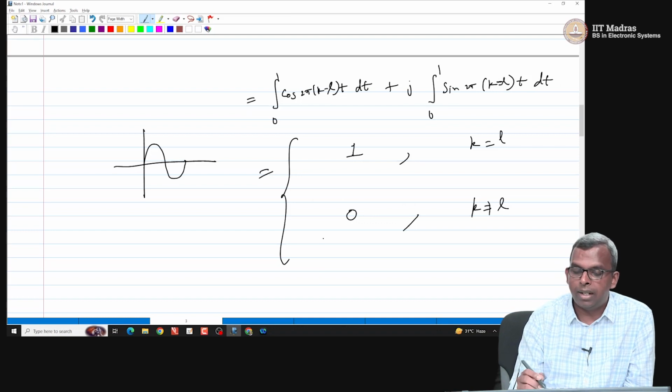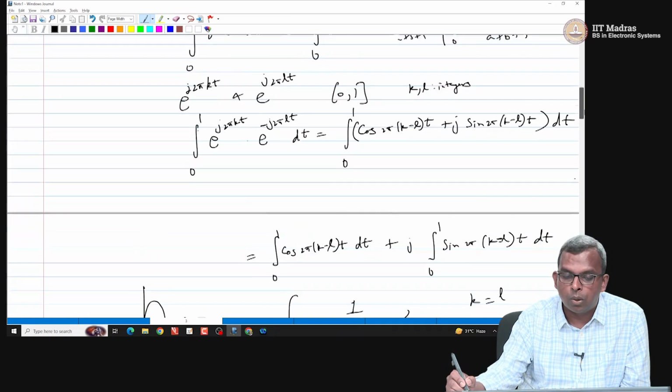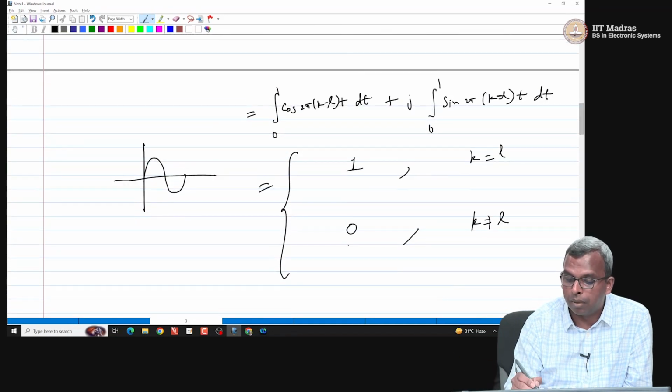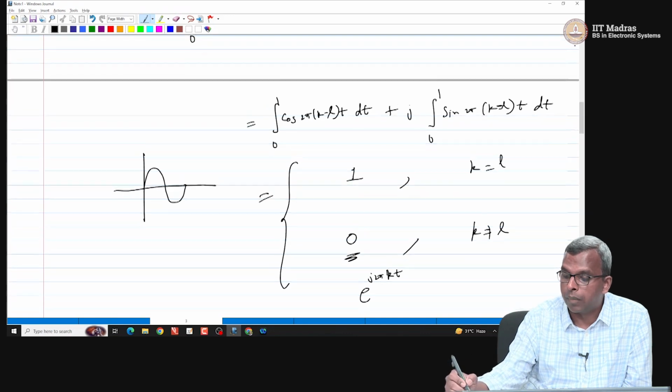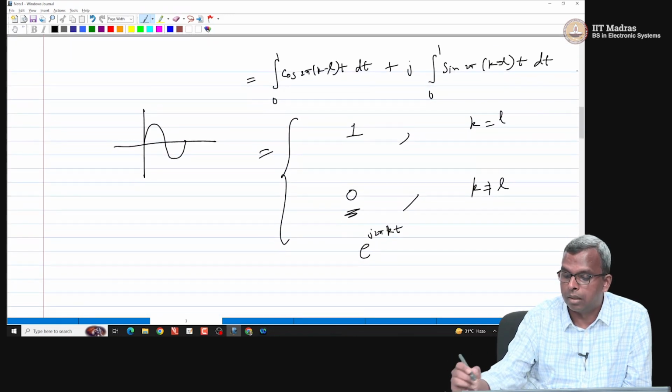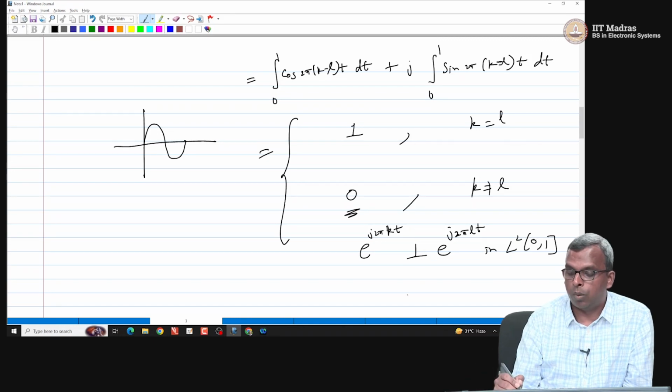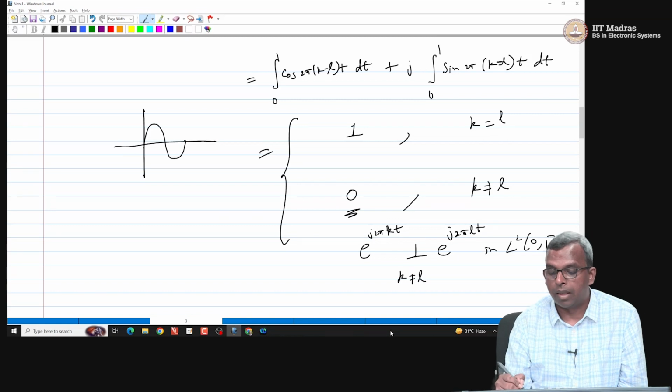So, notice how interesting results are coming out, right. These two functions e power j 2 pi kt and e power j 2 pi lt are actually orthogonal, as in they give you the 0 inner product when k is not equal to L. So, notice this very interesting result. e power j 2 pi kt is perpendicular to e power j 2 pi Lt in L2[0,1] under this inner product, okay, if k is not equal to L. It's very nice, isn't it?